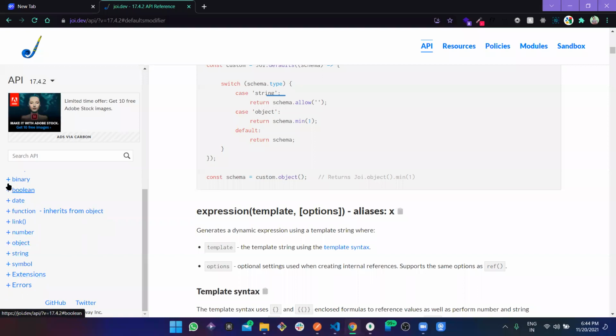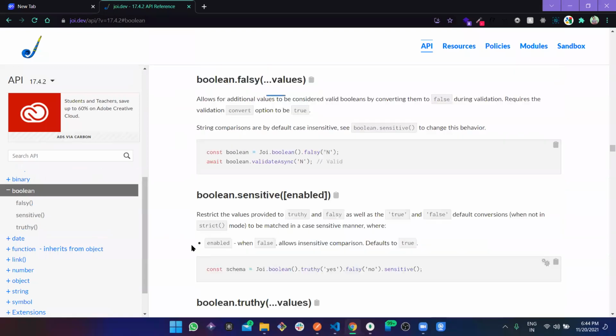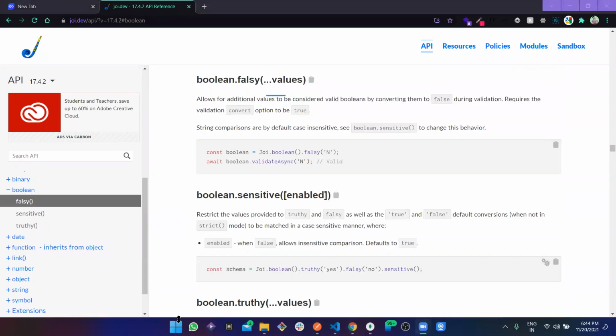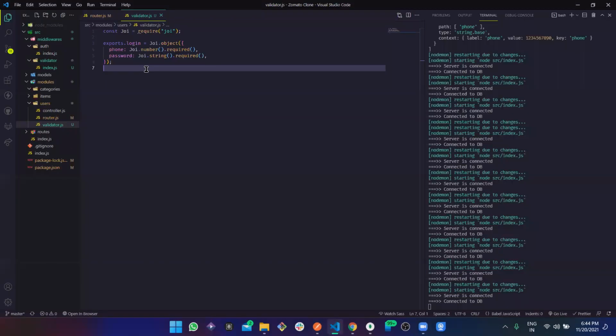So there are a lot of things. Just go a bit and go through this, like what are those, and you will get a better understanding to use it in a better way. Why are we not using values? We are going to use worked. Okay, perfect. Now validation, I guess we are done with it. We are going to add this validation on the other modules too.